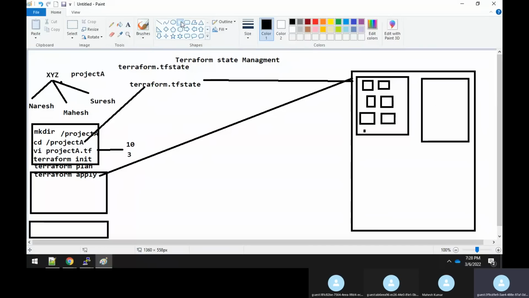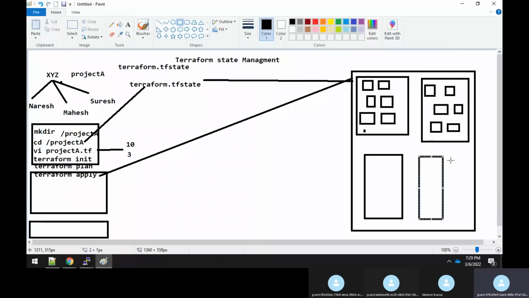So 13 resources will get created again in your AWS account. Earlier it was 10, now it is 13. It means duplicate resources have been created one more time. Similarly, every time you apply, the resources will get created again. As and when you keep doing apply, it will keep creating resources.